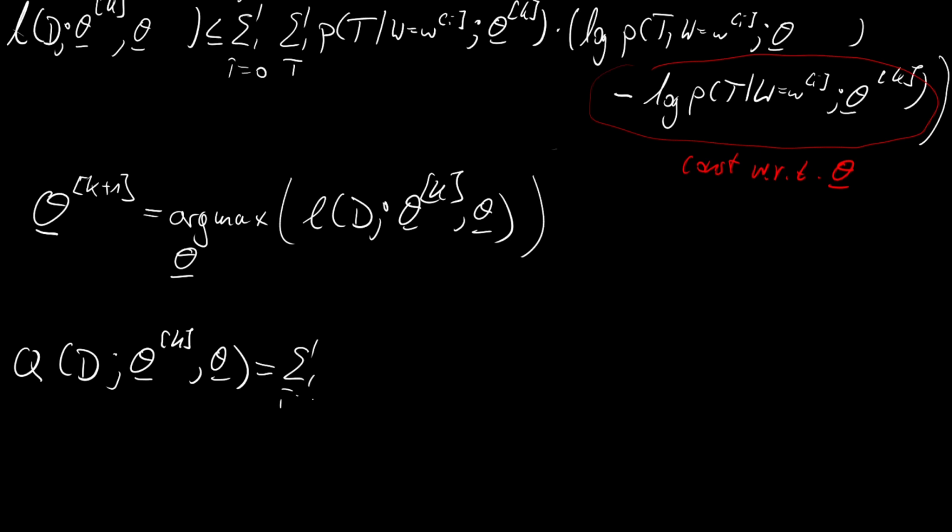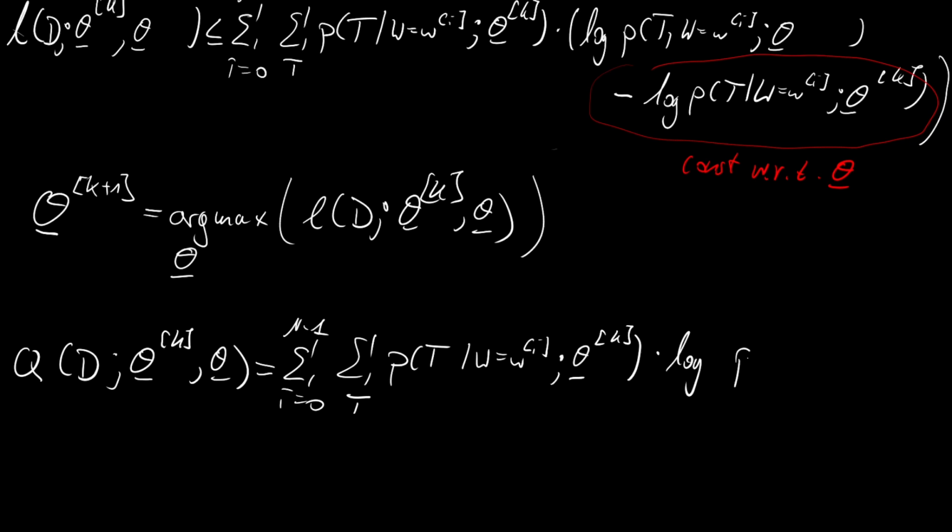And then it's the sum over i from 0 to capital N minus 1, over all possible states of t, of our posterior given the old parameter, and then we multiply it with the logarithm of the joint under the new parameters. Fantastic.